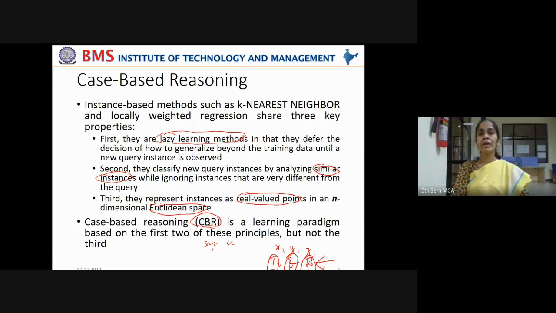So case-based reasoning is a method in which the first 2 principles are followed, meaning lazy learning and similar instance comparison, but it doesn't put a restriction that the attribute values should be only numerical. It also works with categorical values.